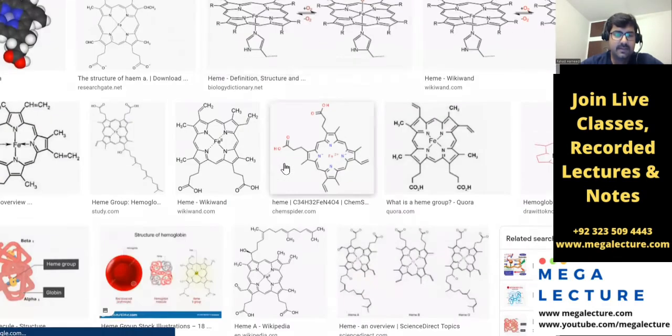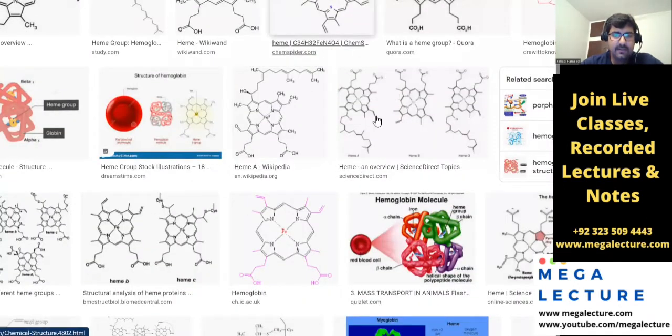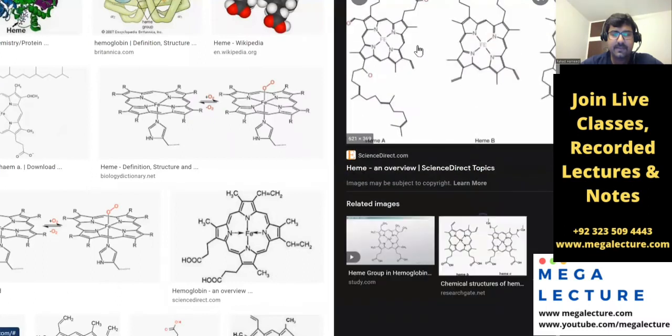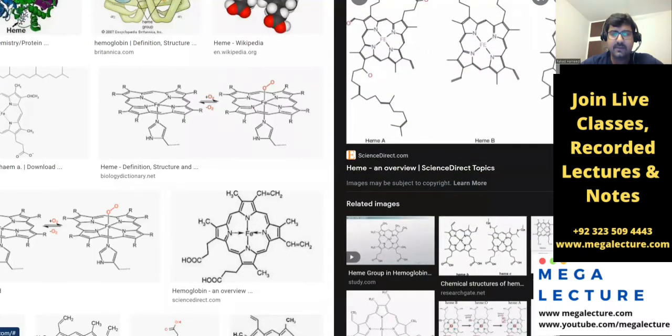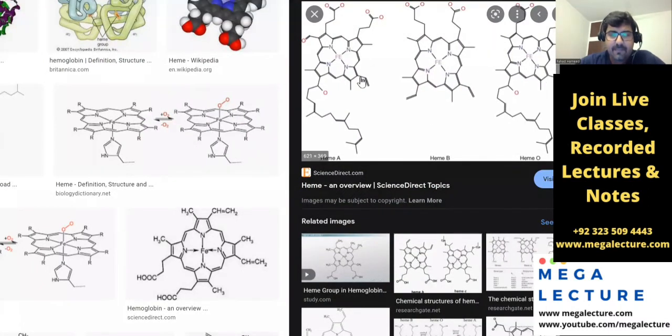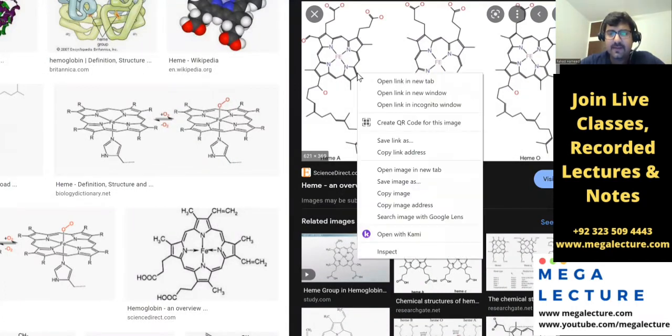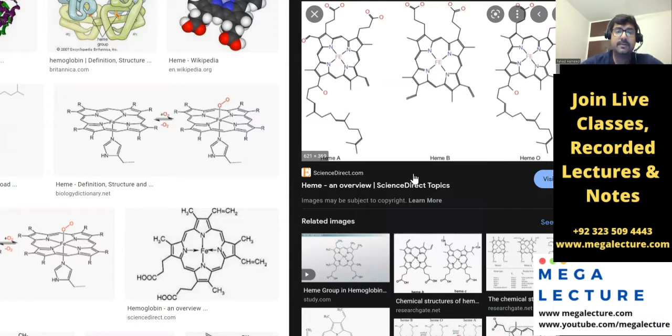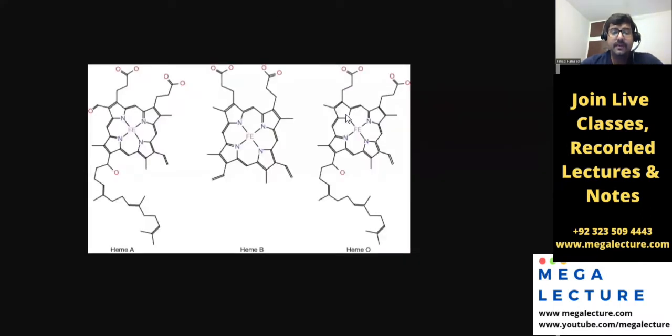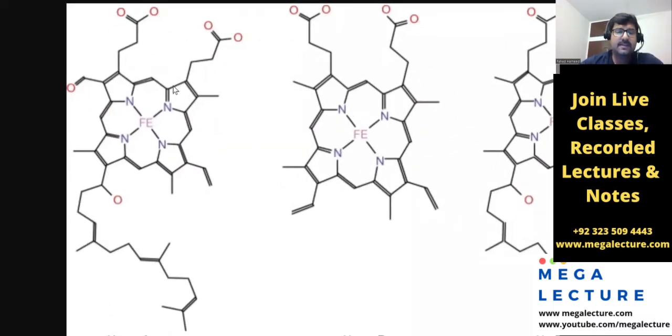I mean, for example, this is a heme group, although this is another version of it. Every point over here is a carbon atom. Like if I open image in new tab. I said every point over here is a carbon atom. This is a carbon, this is a carbon, this is a carbon. So you can make complicated structures out of it.